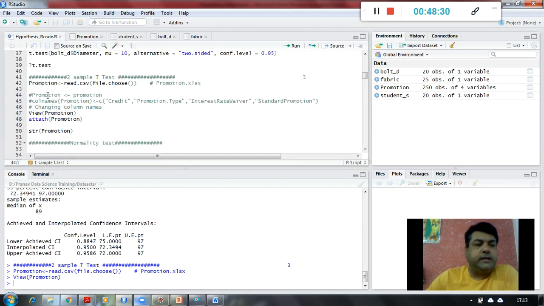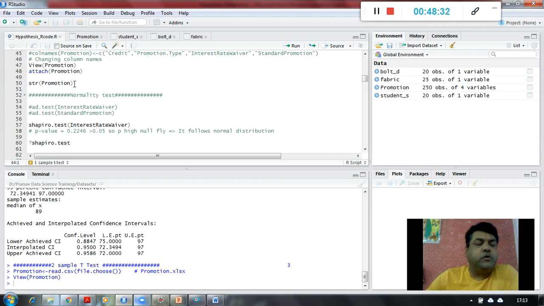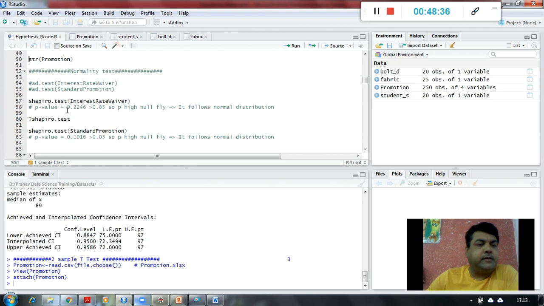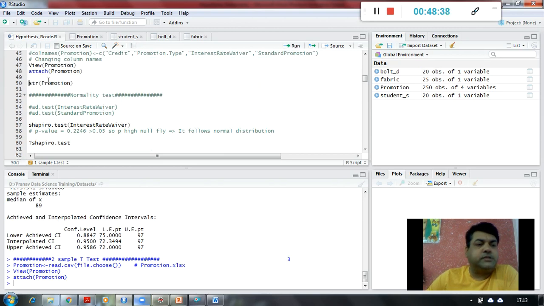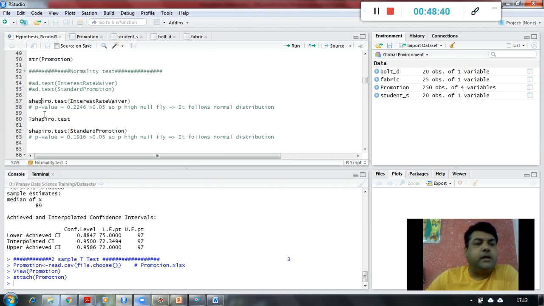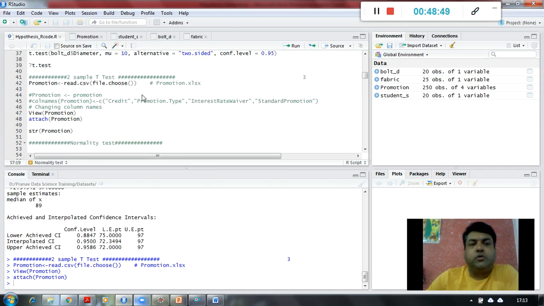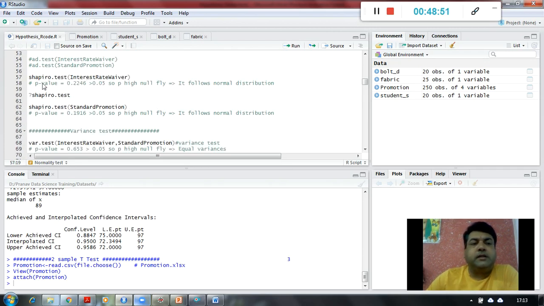Once you see the data, first of all I am attaching this data, and this is just an additional step. There is one more test, the Shapiro test, which gives us the normality test. So it is not only Anderson-Darling, there is another test called the Shapiro test which we can perform on interest rate waiver first and standard promotion as well. So let us perform.